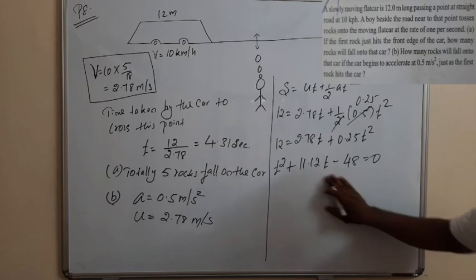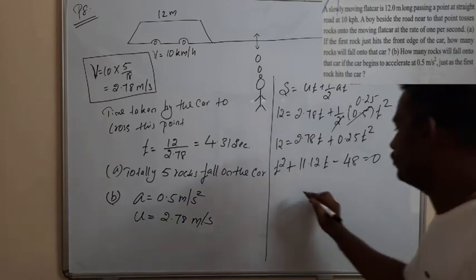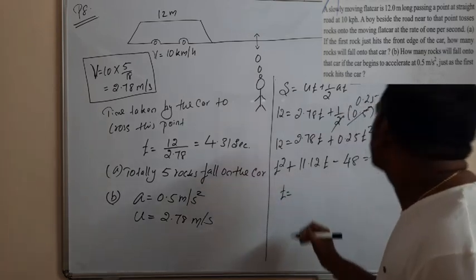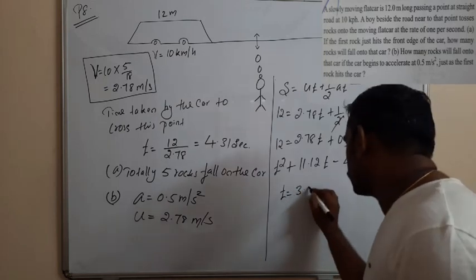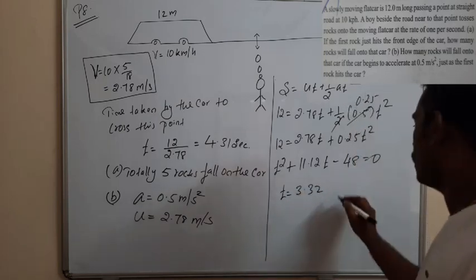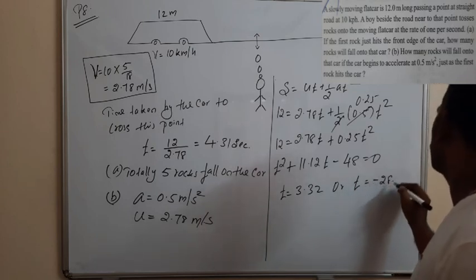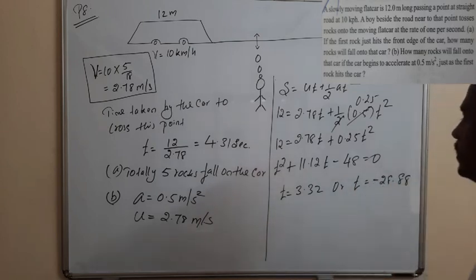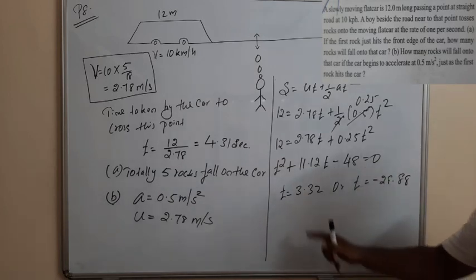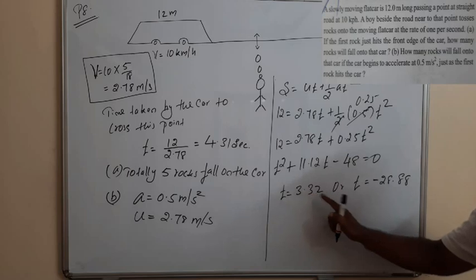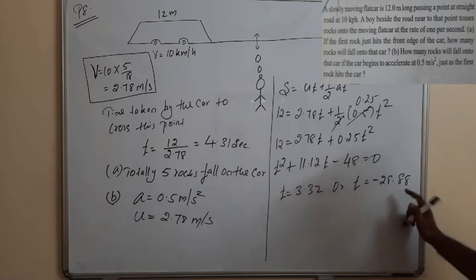So solving this equation, you will get the value t is equal to 3.32 or t is equal to minus 28.88.